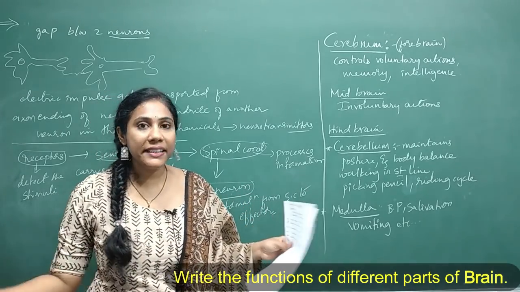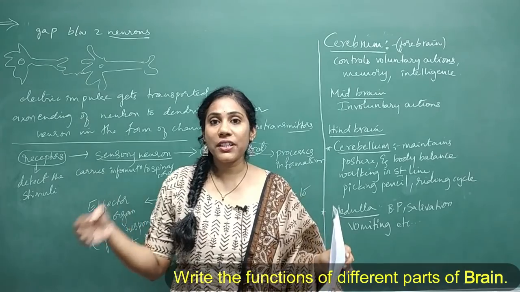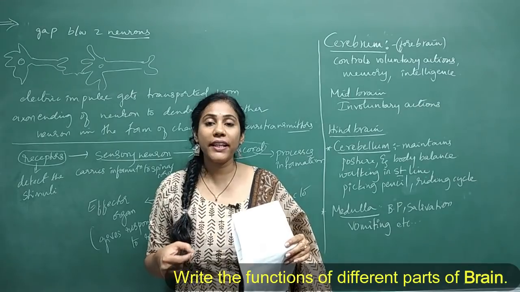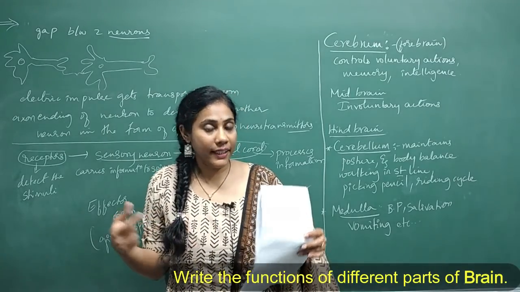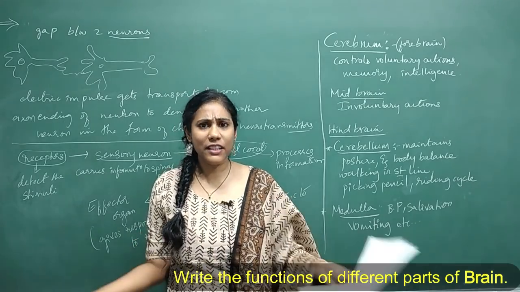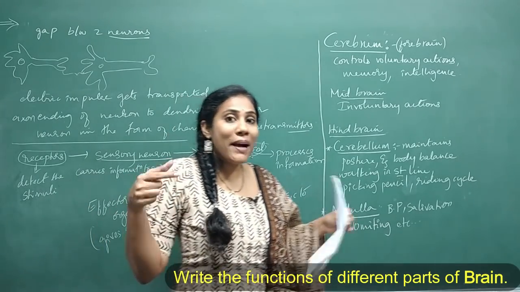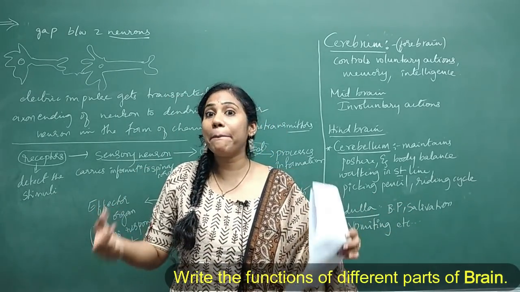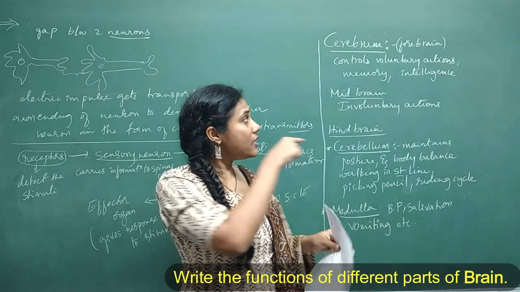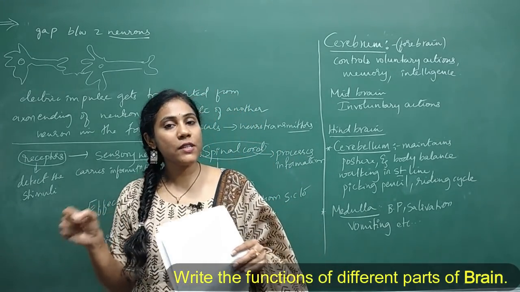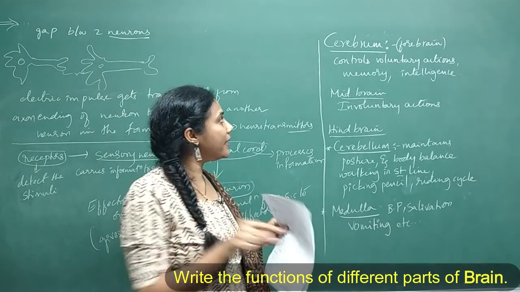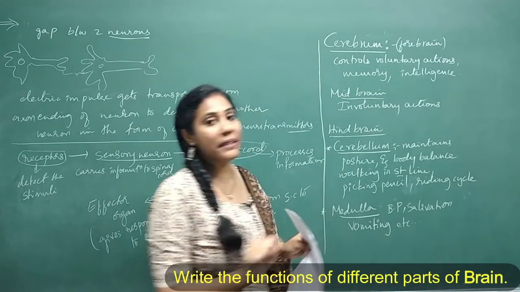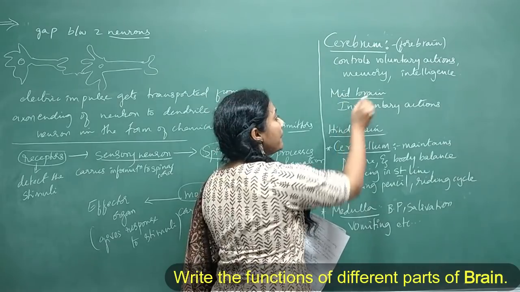So, what do you mean by voluntary actions? These are the actions which depend on our thinking process, called voluntary actions. Say for example, I am talking. In case I think to stop talking, I can stop it, right? And if my mind tells me to walk, I can walk. So any action that depends on thinking process is called voluntary actions. All these voluntary actions to some extent can be controlled by cerebrum, and cerebrum also has a seat of intelligence and memory. Clear?